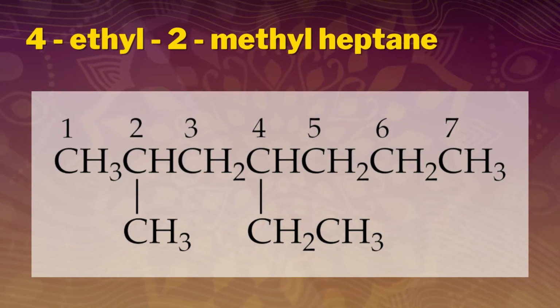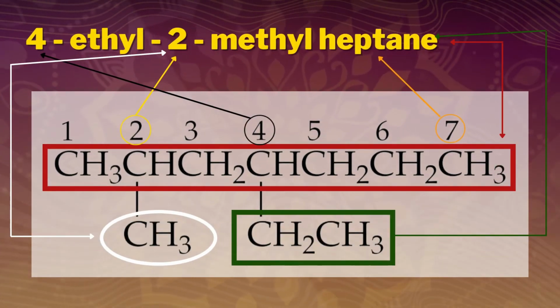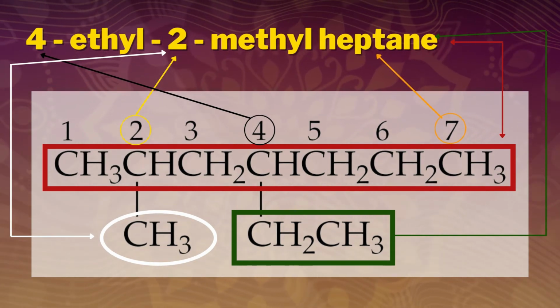The longest chain is 7, therefore its parent chain is heptane since it's an alkane. We will start counting from the left since it has the nearest carbon branch, which is methyl with 1 carbon attached to the second carbon of the parent chain. Ethyl is attached to the 4th carbon of the parent chain and it is named alphabetically, known as 4-ethyl-2-methylheptane.